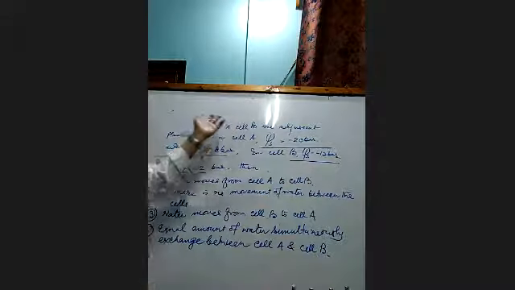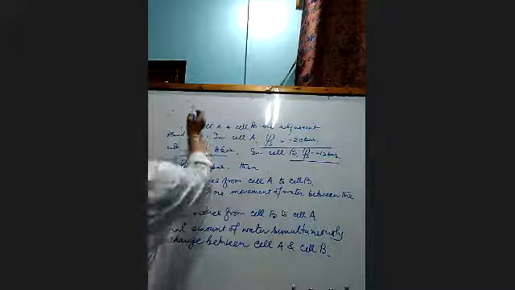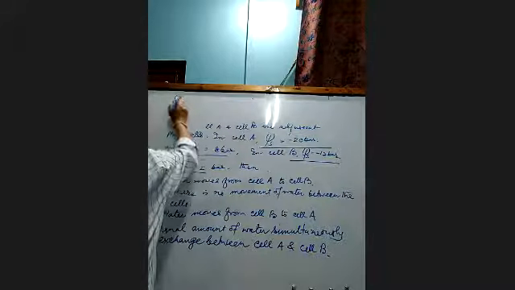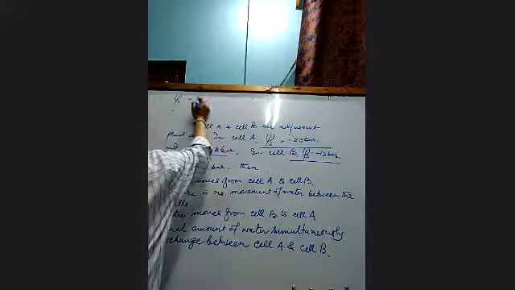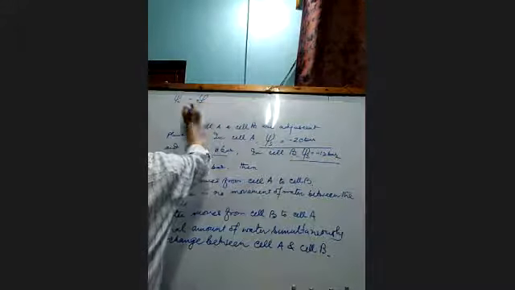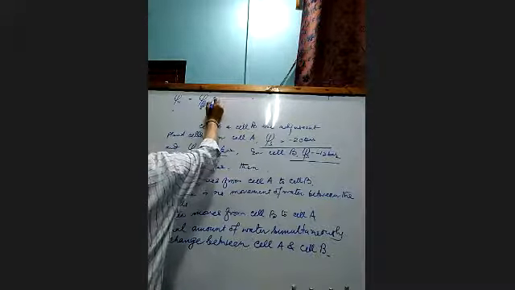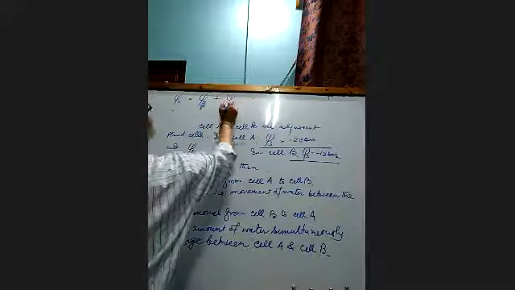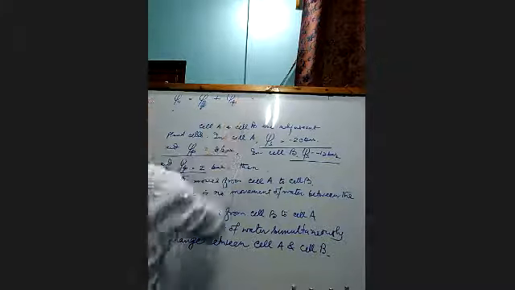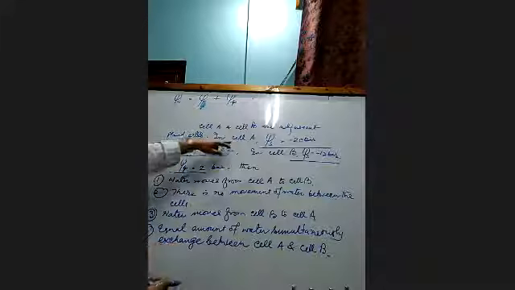So we will calculate the water potential by using the formula: water potential is equal to psi S plus psi P.